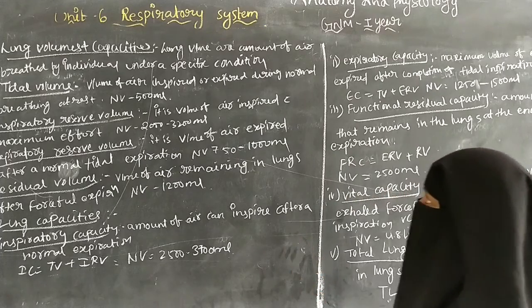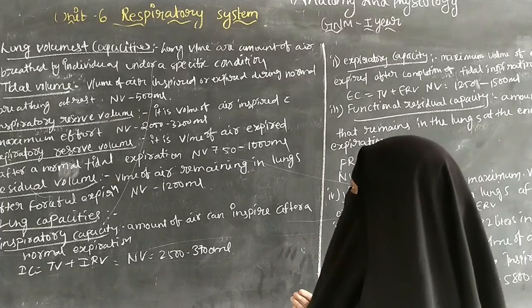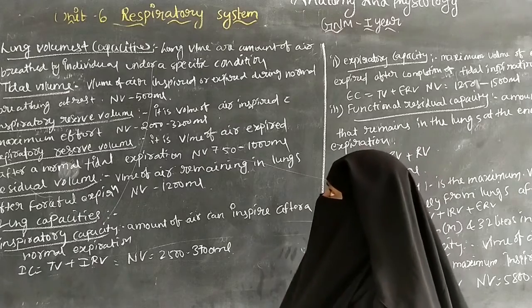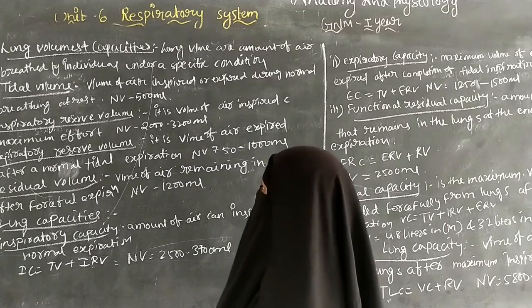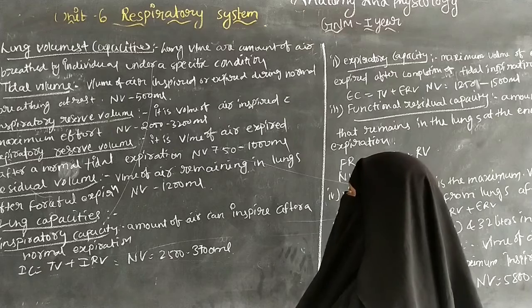Lung volume is the amount of air breathed by an individual under a specific condition.